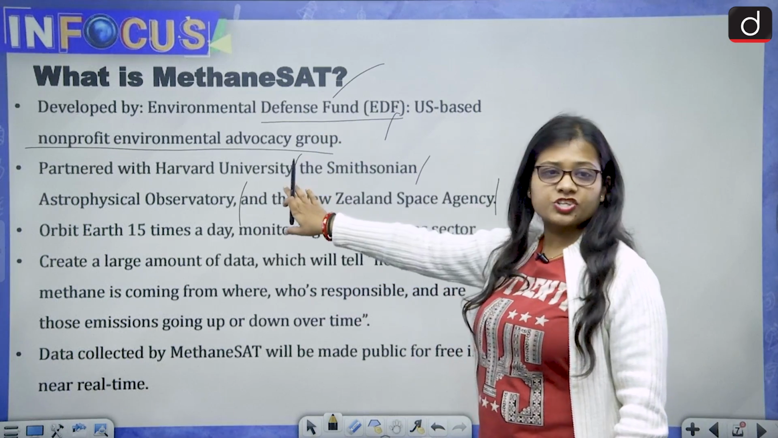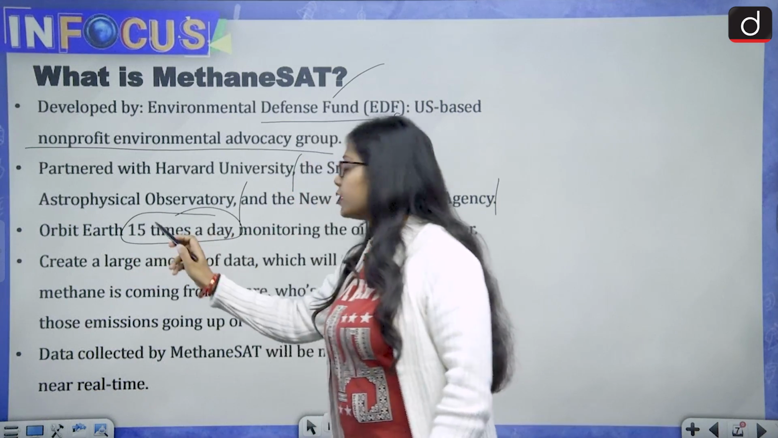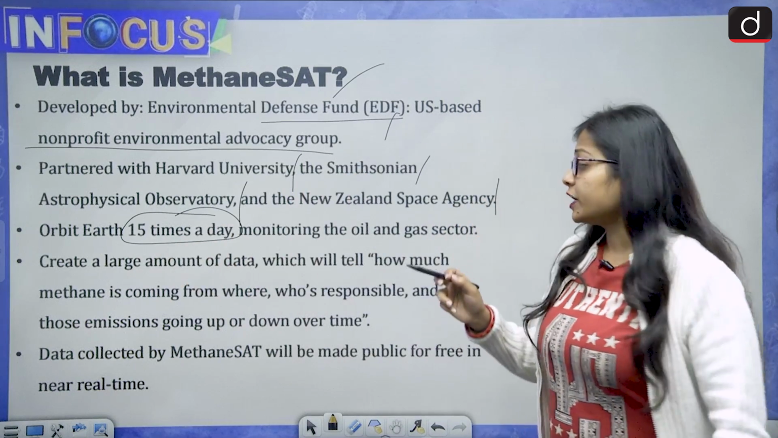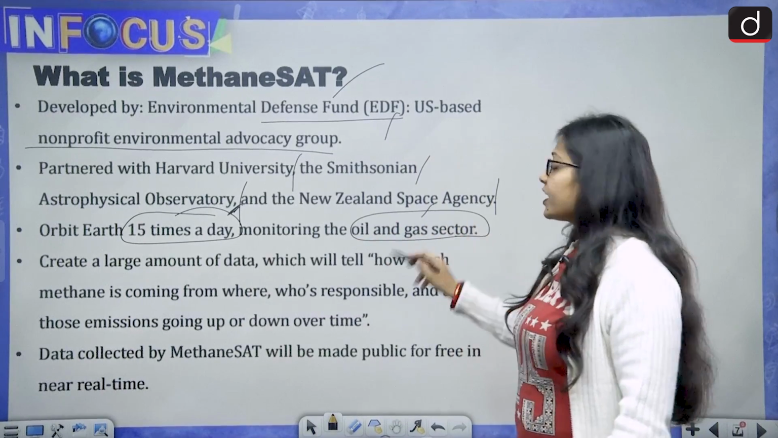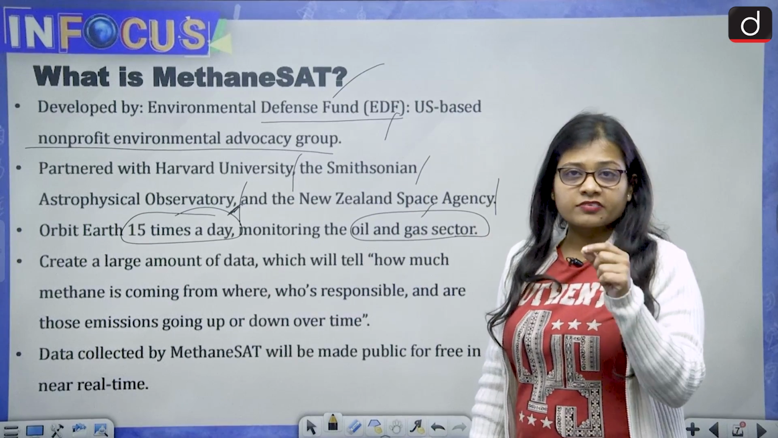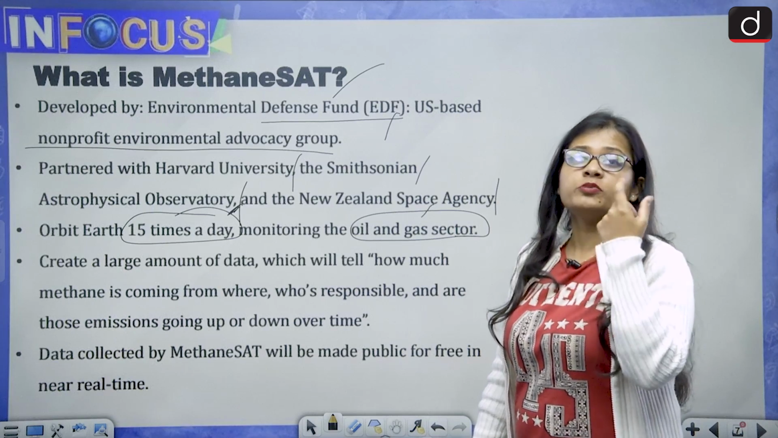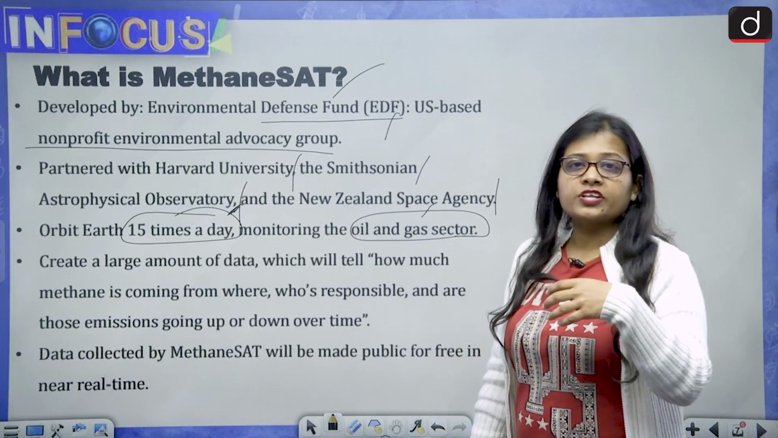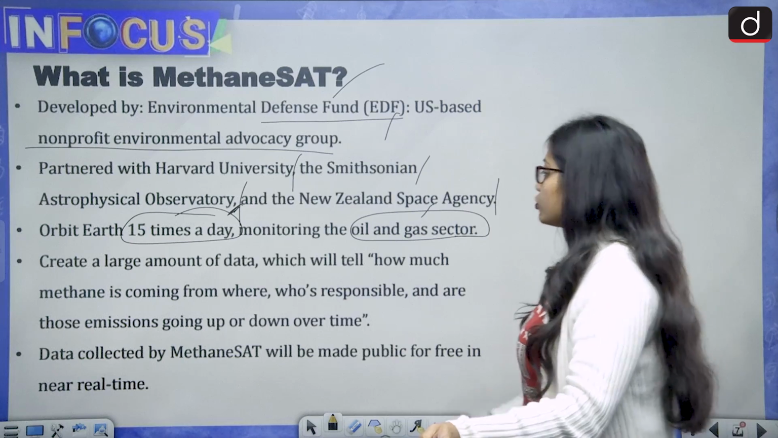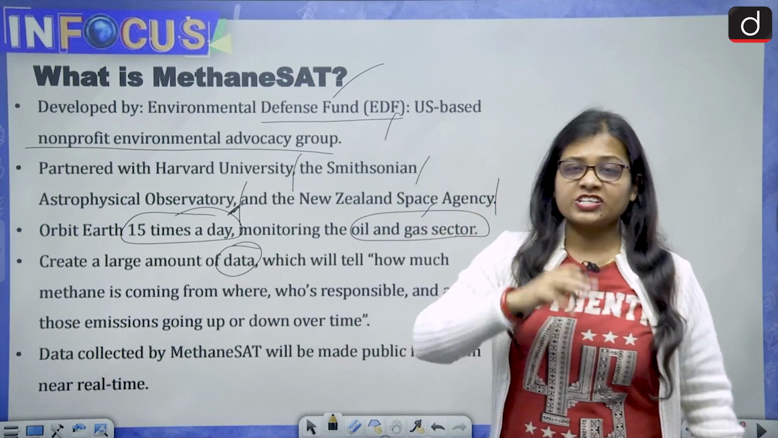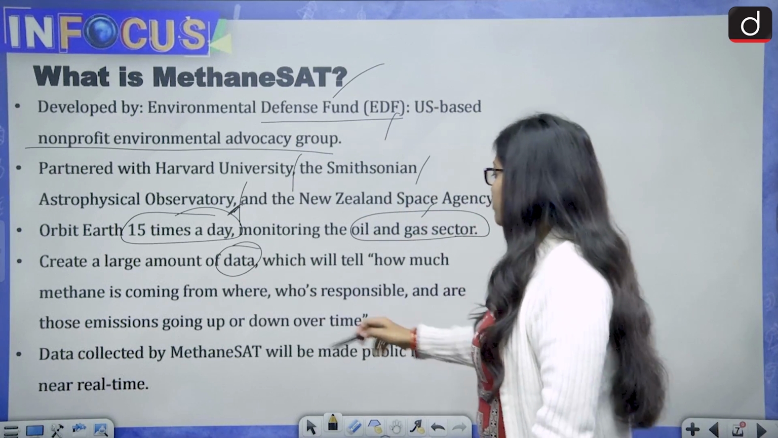So EDF in association with these universities, and it will orbit Earth 15 times a day. It means in 24 hours it will orbit the Earth 15 times, monitoring the oil and gas sector, because it is the oil and gas sector, especially the fossil fuels, which contributes the majority of methane emissions in the atmosphere. And it can also create a large amount of data, because it will measure everything, and the data will tell how much methane is coming from where.